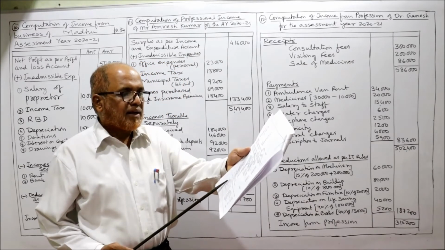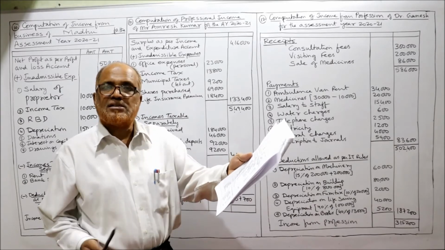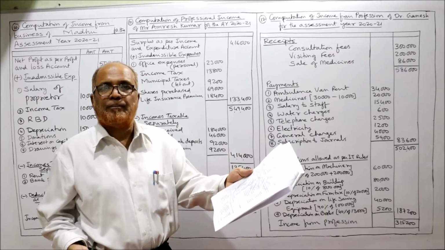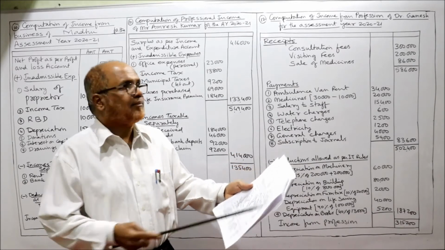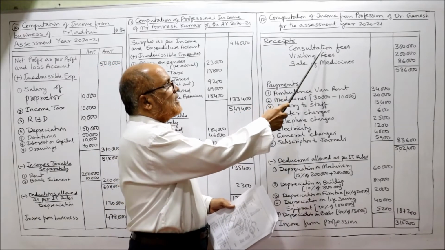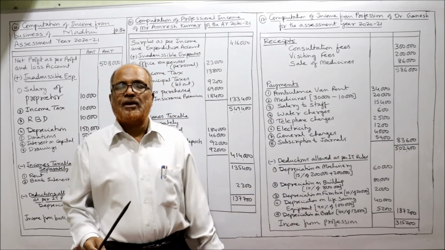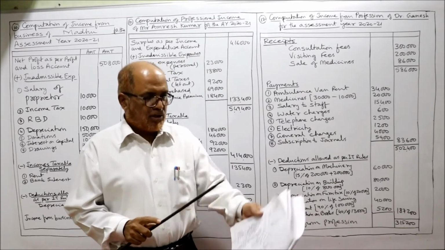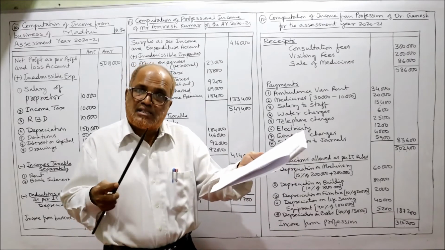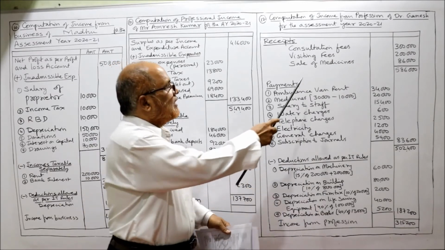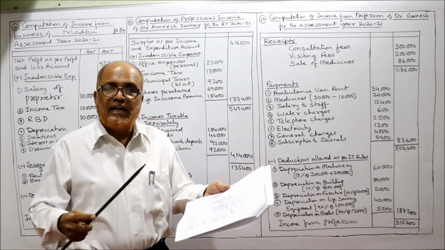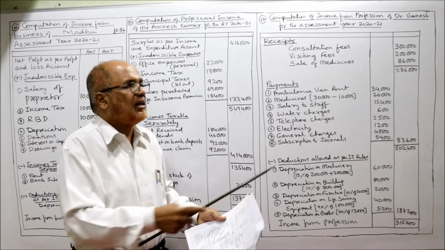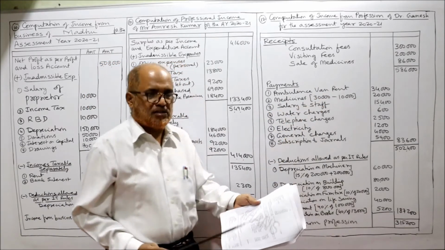The receipt side, consultation fees. Consultation fees is a professional income. Whatever is professional income, then only we should take. The next, visiting fees, it's a professional income, so we take visiting fee. Sale of medicines, it is a professional income, so we have taken sale of medicines.